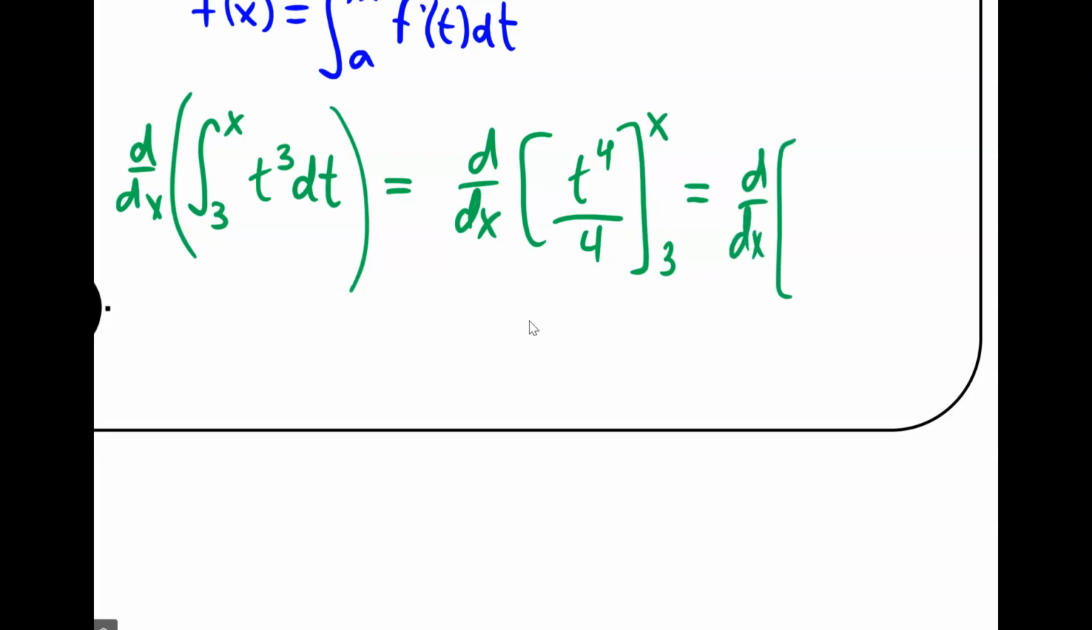It's always the upper bound minus the lower bound. Remember evaluating these? So the upper bound is x, so I have x to the 4th over 4. Subtracting, and remember I'm evaluating 3 to the 4th over 4. Okay, let's go through and take the derivative. What is the derivative of x to the 4th over 4?